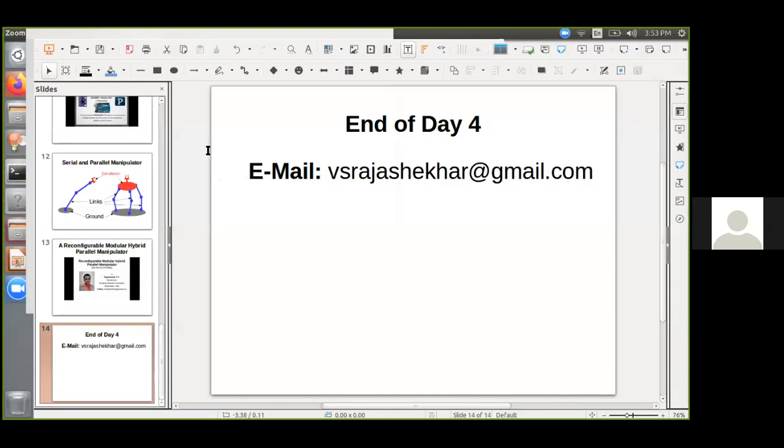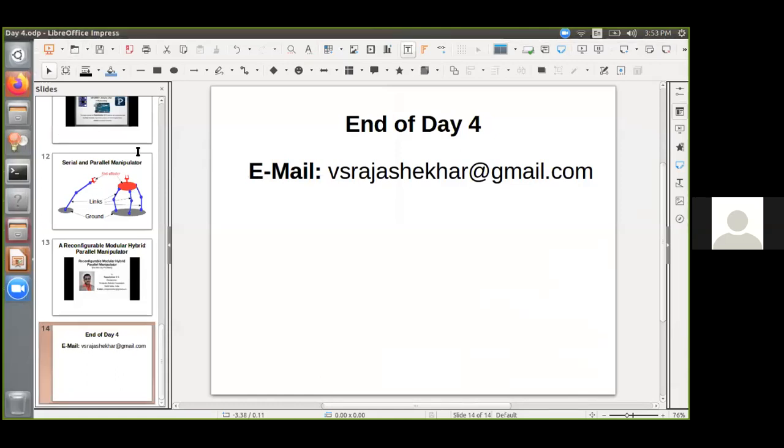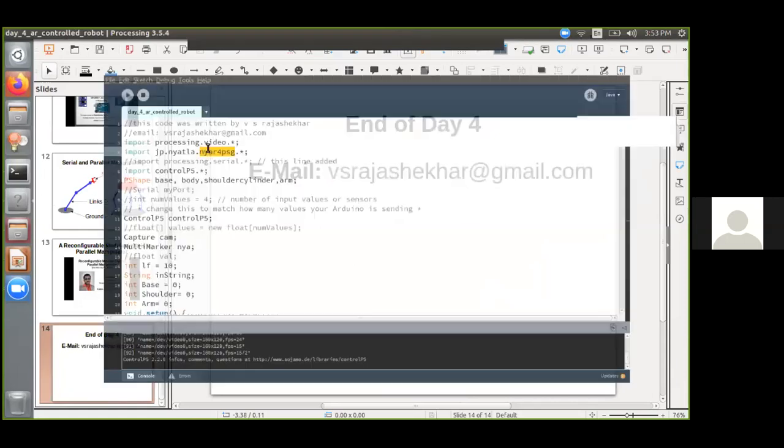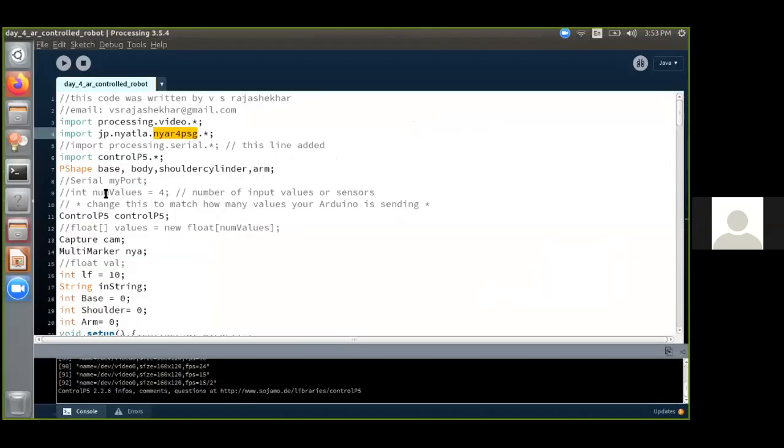So Gopal is asking what are the lines included in the program for controlling the hardware. So in the program, if you see this import processing.serial, this line is added. Then you have to start serial my port, so this line has to be uncommented, only if you're connecting it to the Arduino. Line number 9 has to be uncommented.